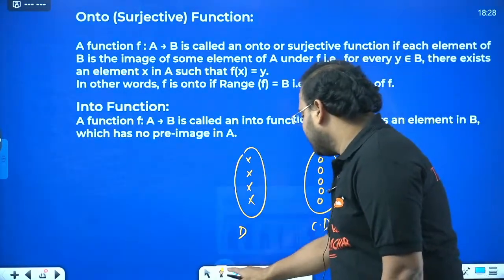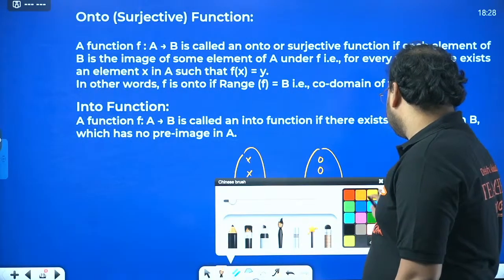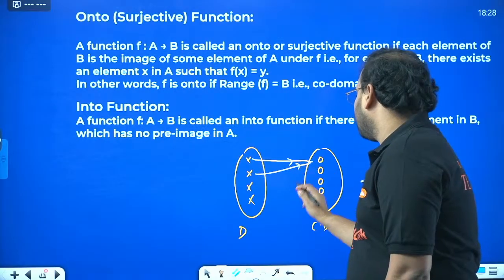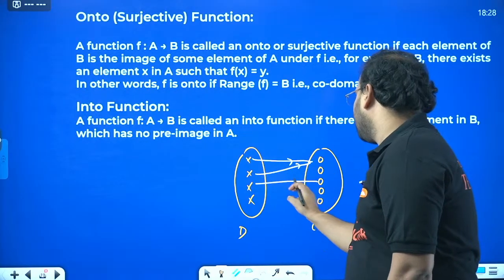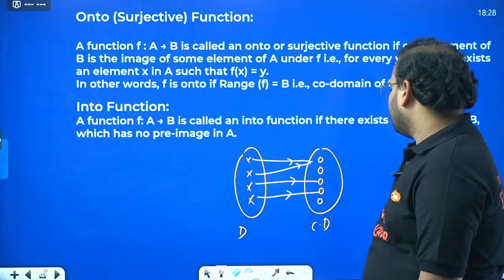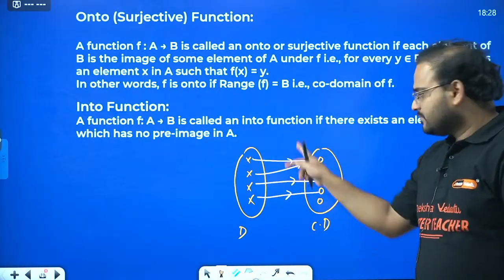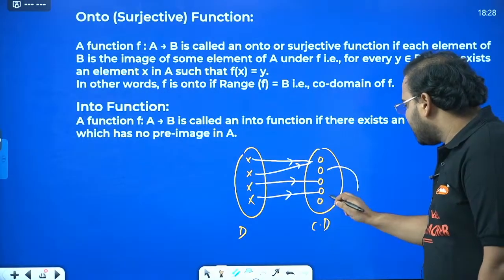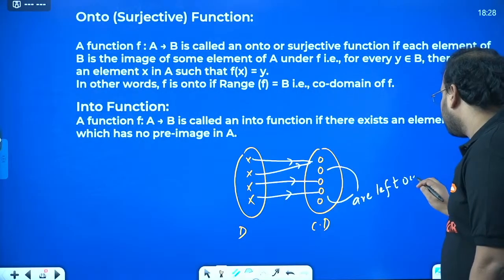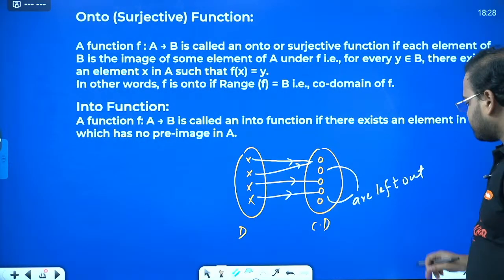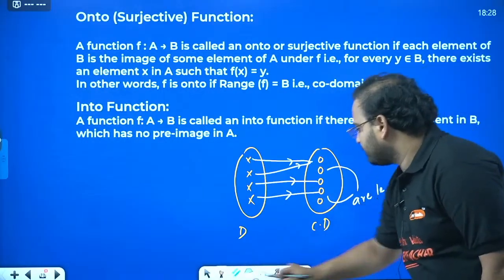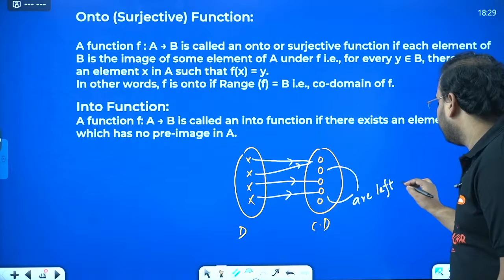Okay, now start the mapping, guys. Start the mappings. How do you start? So sir, let's say this is the first one. You go this one also, then you have this one also, you have this one also, and yeah, correct. This is a mapped function. Now you can see this and this are left out. What it means is, one second, yeah, these two are left out.